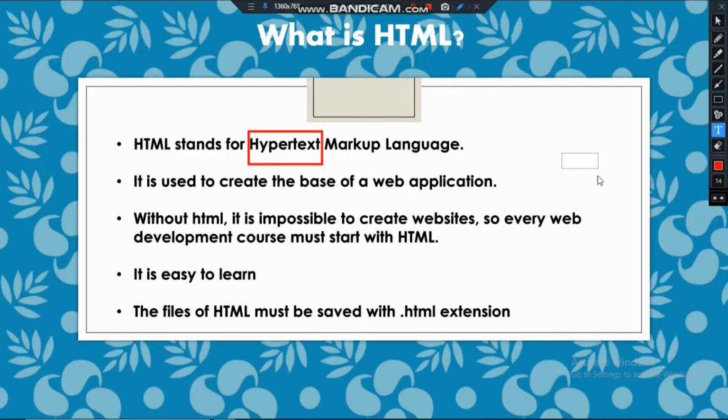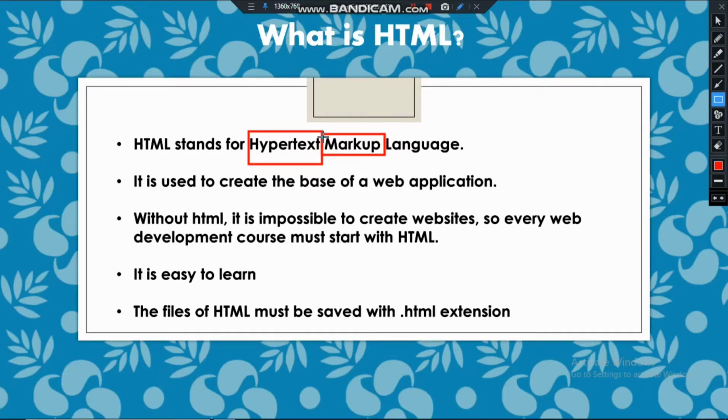Basically hypertext is the type of text that is understood by the computer, which can read this text and convert it into machine language.